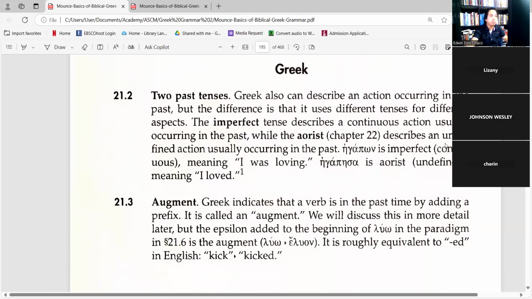And then, the two past tenses. Greek also can describe an action occurring in the past, but the difference is that it uses different tenses for different aspects. So the imperfect, this lesson's tense, describes a continuous action usually occurring in the past, while the aorist describes an undefined action. It is called the simple past tense, the aorist. Egapone is imperfect, meaning I was loving, while egapesa is aorist, meaning I loved, it is undefined.